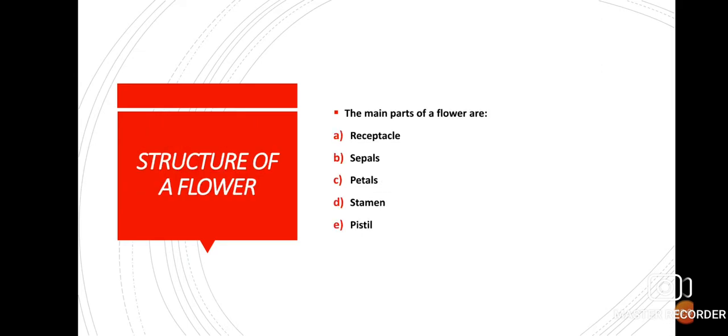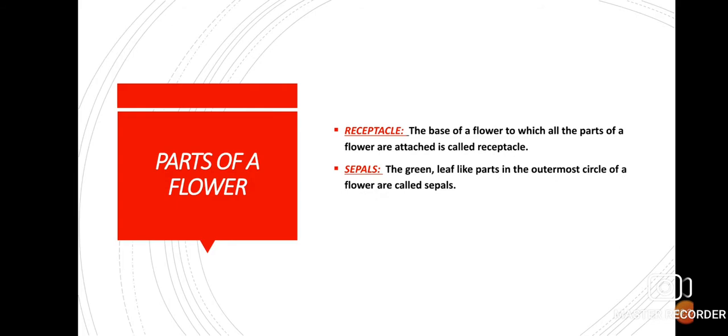Now, what are the main parts of a flower? The main parts of a flower are: number 1, receptacle; number 2, sepal; number 3, petal; number 4, stamen; and number 5, pistil. Now, what is the receptacle? The receptacle is the base of a flower to which all the parts of a flower are attached.